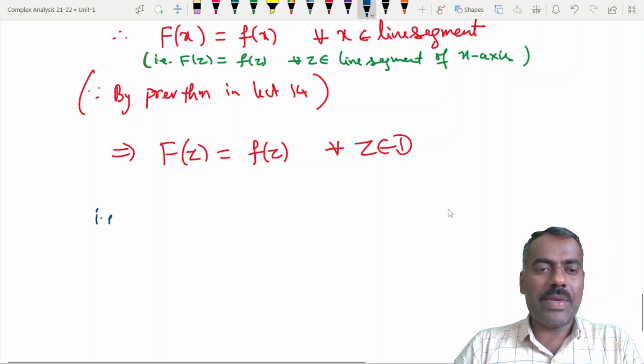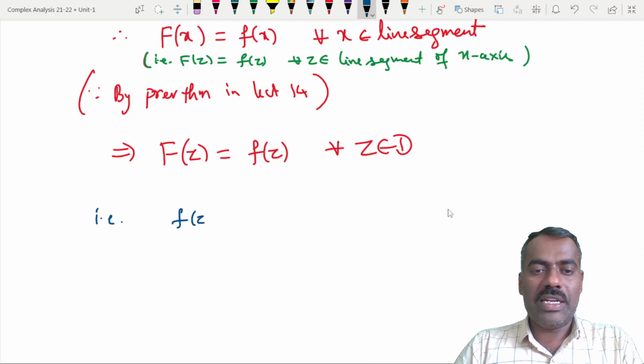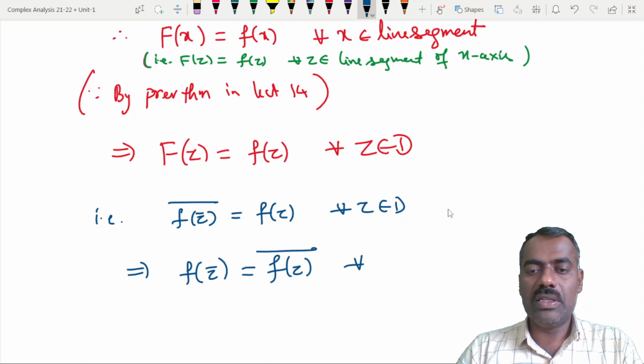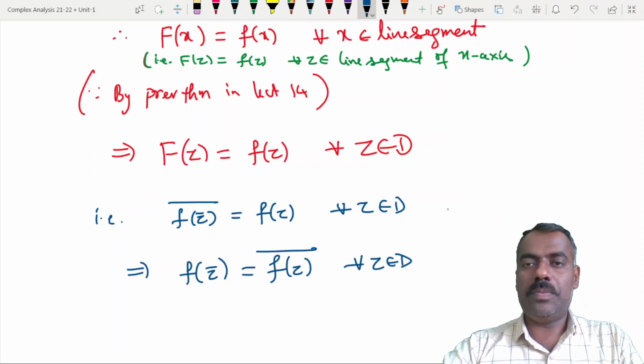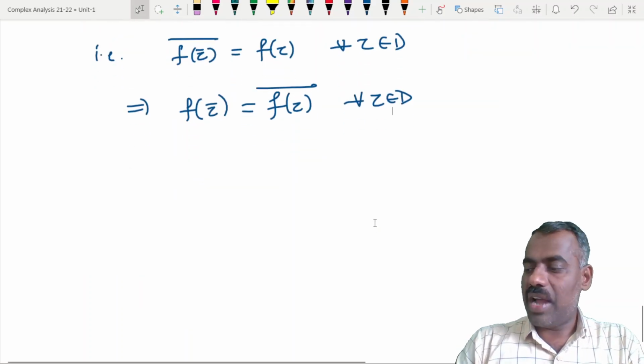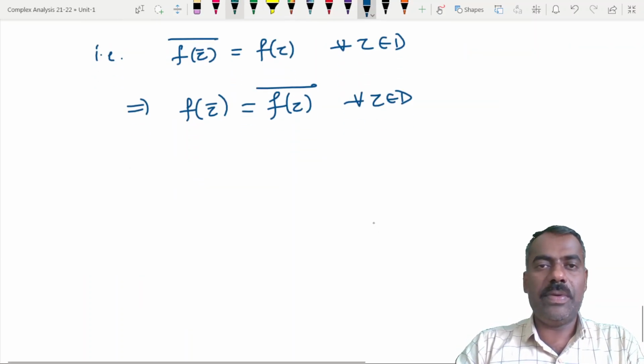That is same as saying that our f of z, we have defined it as conjugate of this, is same as f of z for all z belongs to D, and that is same as, if you take the conjugate, you will get this, right? Whenever on that point x, f of x is real, we are done. Now conversely, the converse is not a difficult one, it is similar to this.